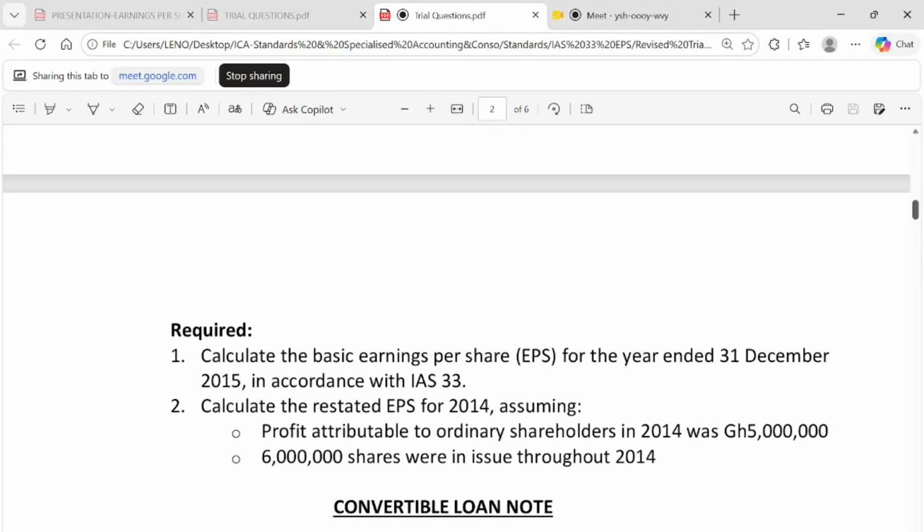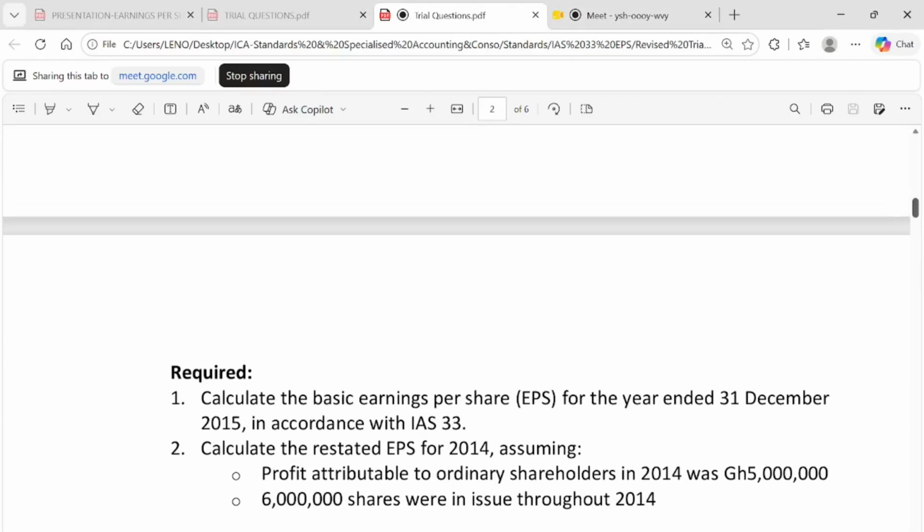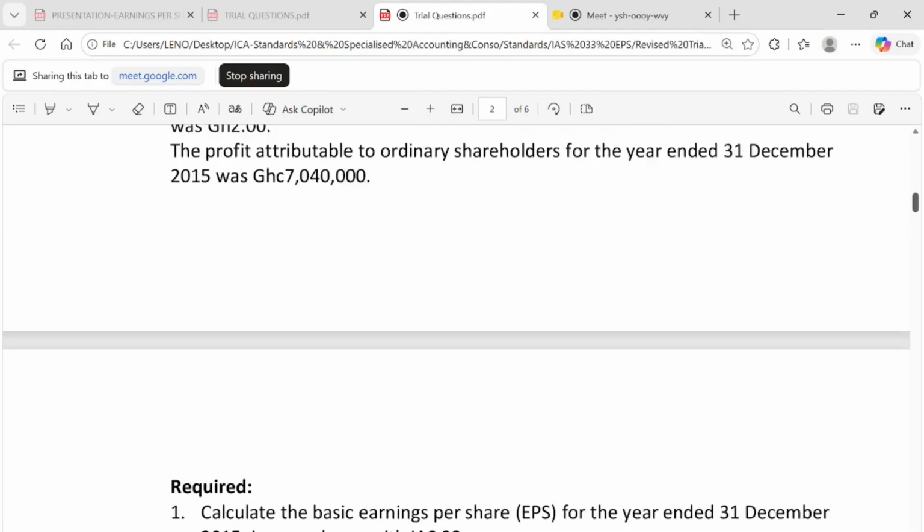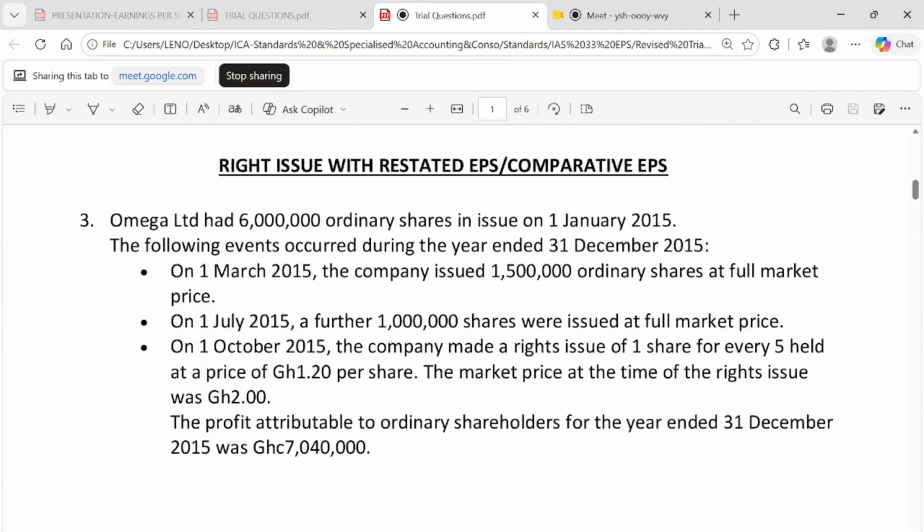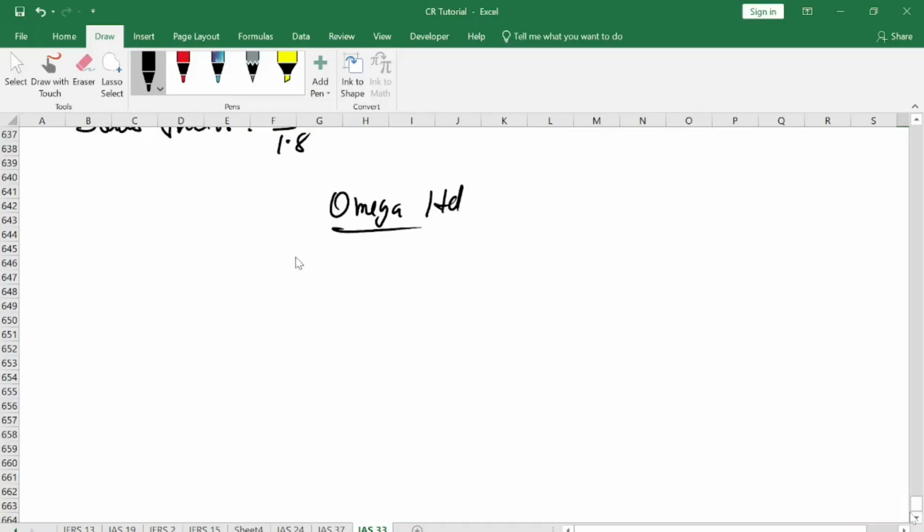Calculate the basic earnings per share and then do restatement of ordinary shares. All right. That is the question. So how do we calculate? The question is Omega.